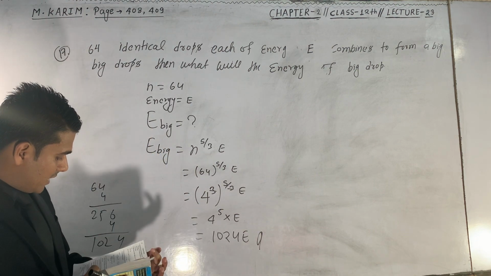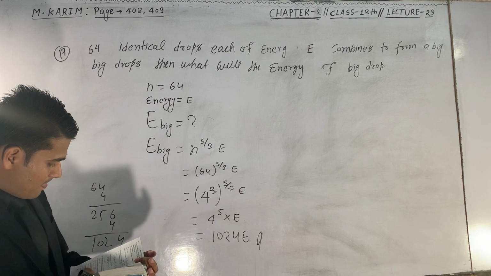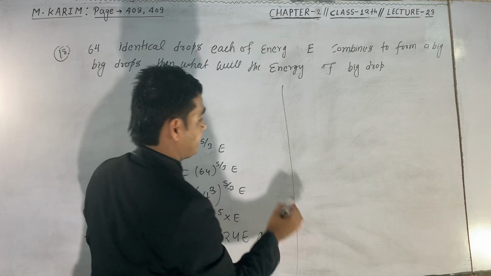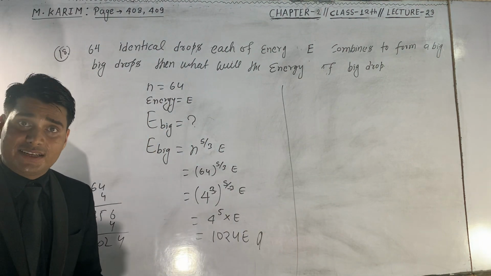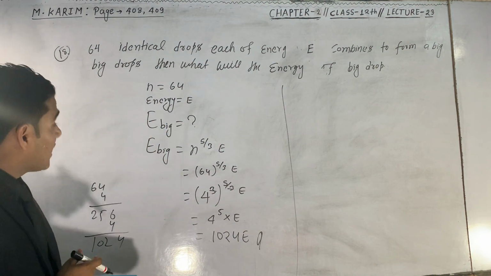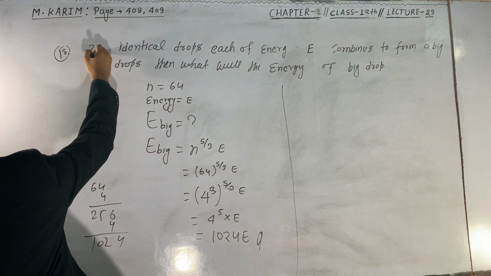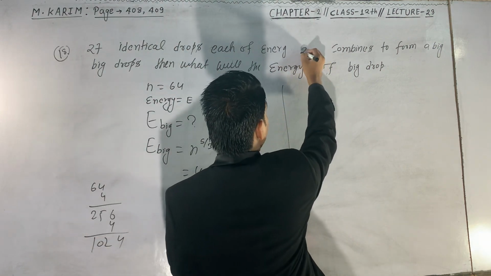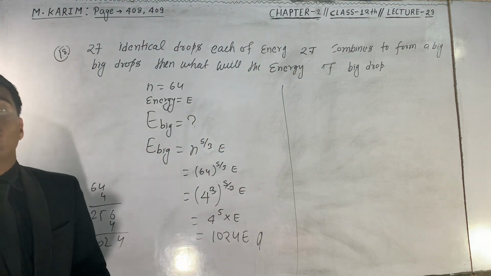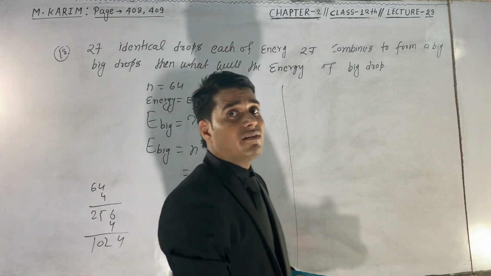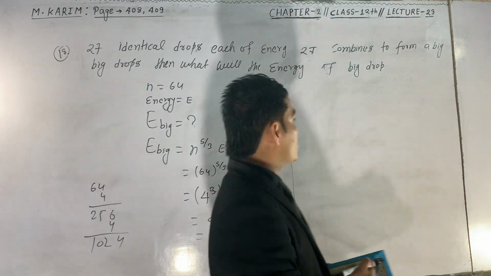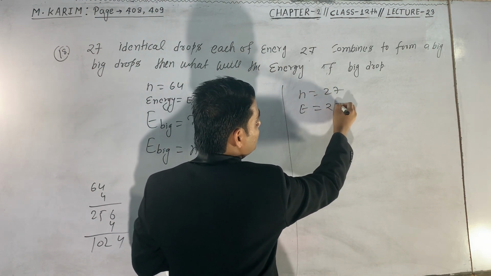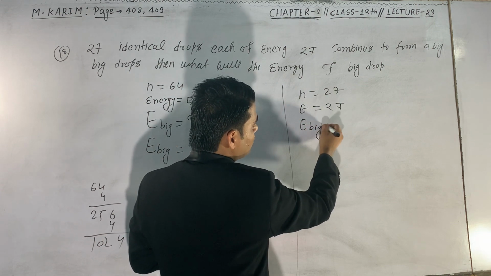Now the next question, question number 18. This is a similar question; question number 18 and question number 17 are similar. In question number 18, there are 27 identical drops, each of energy 2 joule. Now find the energy of the big drop if these identical drops combine into a big drop. So the value of n is equal to 27. The energy of each drop is equal to 2 joule. What will be the energy of the big drop?